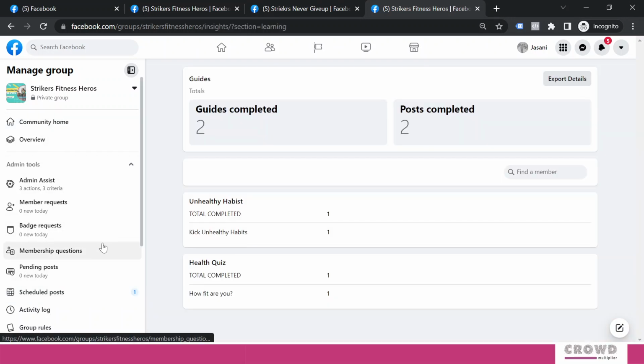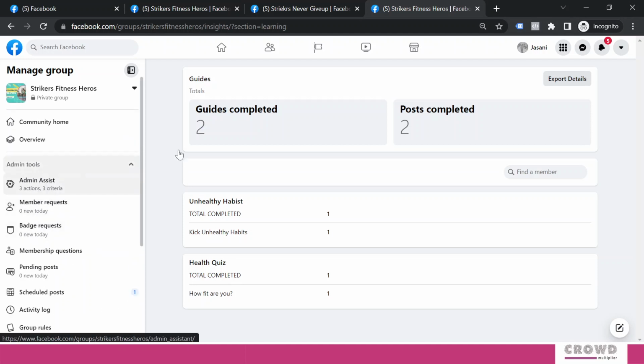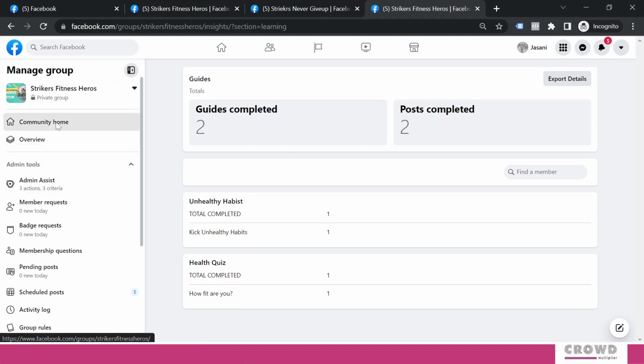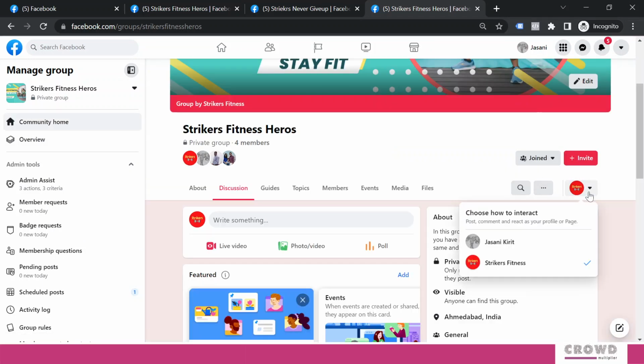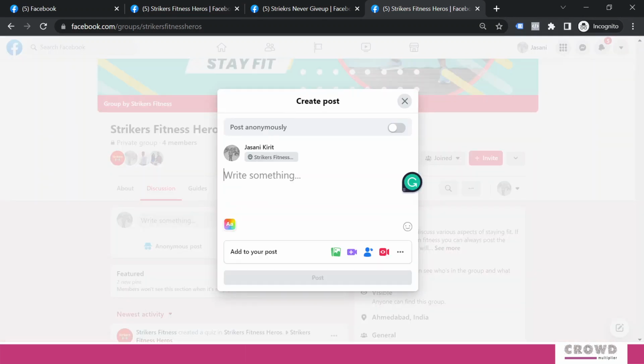Now only one thing is left out, that is the moderation alerts. So let's post something with the keywords which we had selected for moderation. For that we'll need to go to the community home. I will change to members view and I will start posting.